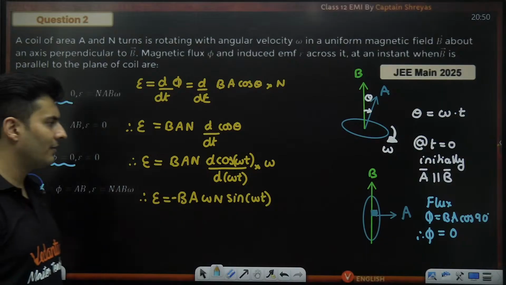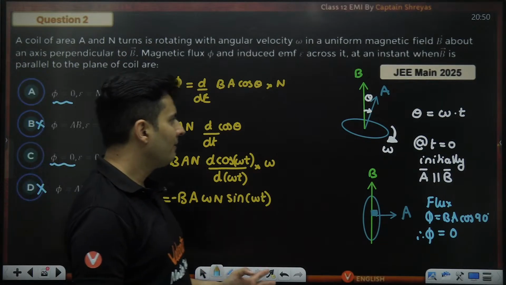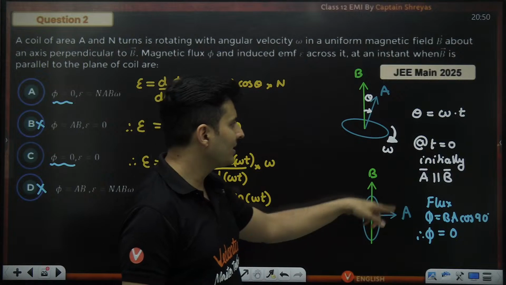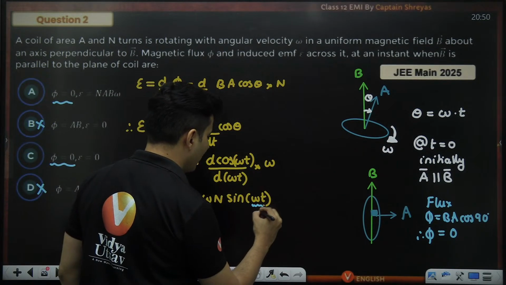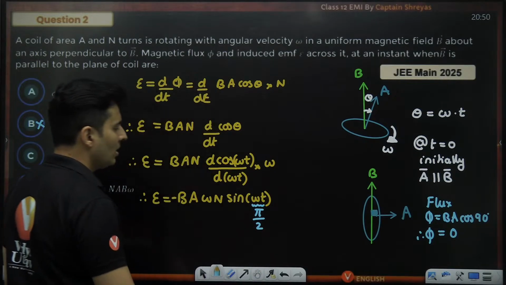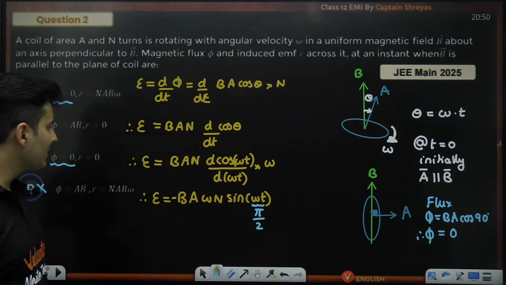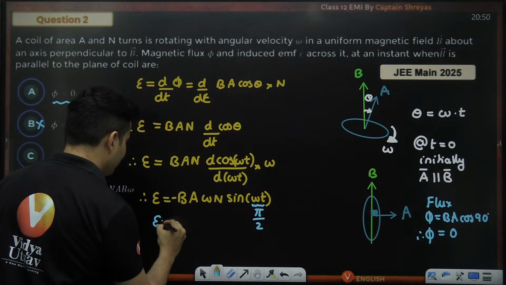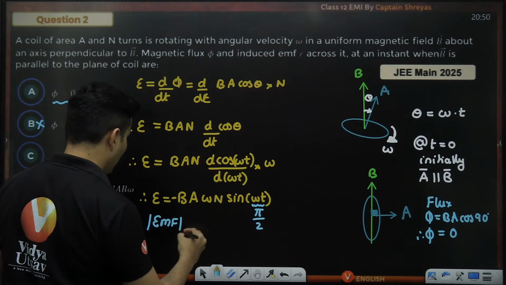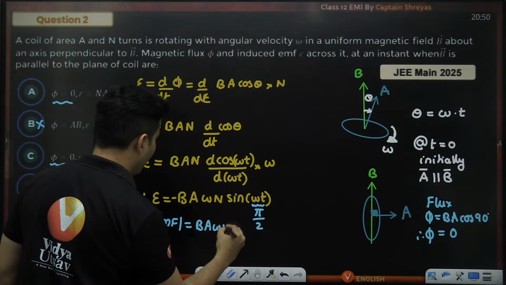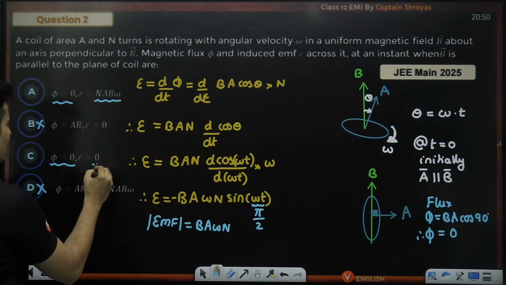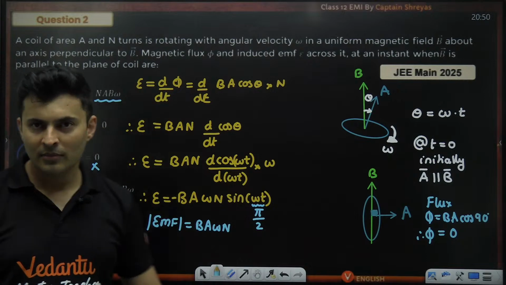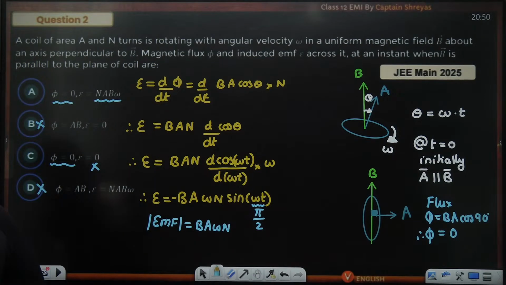Now what about EMF? Think, what will be the EMF? In this particular time, what is that angle? Theta is basically 90 degrees, so essentially this omega t is 90 degrees or pi by 2. What is sine of 90? Sine of 90 is 1. So the EMF magnitude-wise will obviously be BA omega N, because sine 90 is 1. So BA omega N should be there. Here it is there, here it is not there. So hence option number A. Got it, everyone? Yes, perfecto.